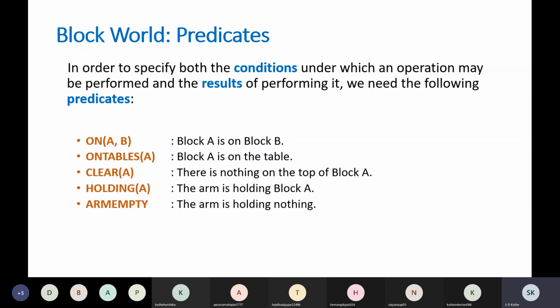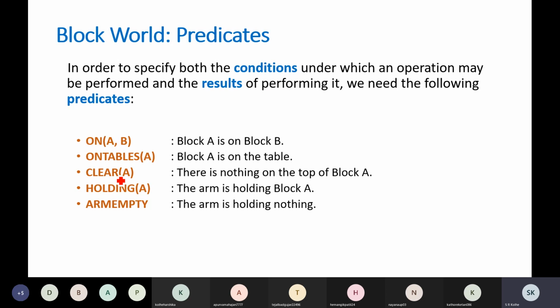Now predicates, you will have to define predicates which will describe the world knowledge. To perform each operation there is a certain requirement that has to be satisfied, and after performing that operation, that will change the state of the system. So specify both conditions under predicates.